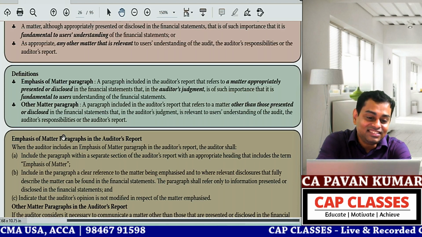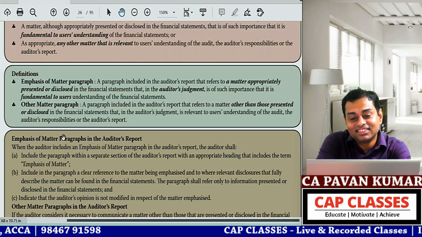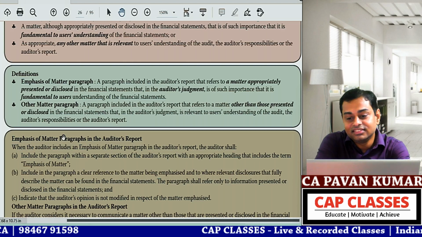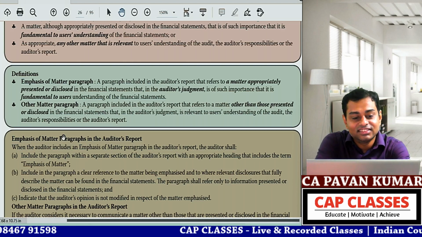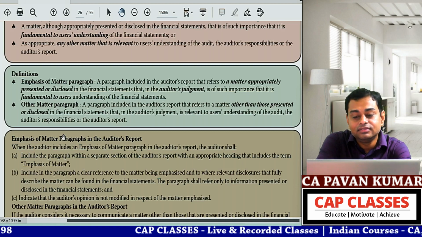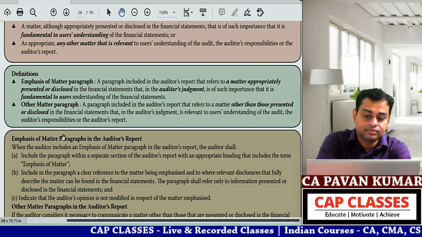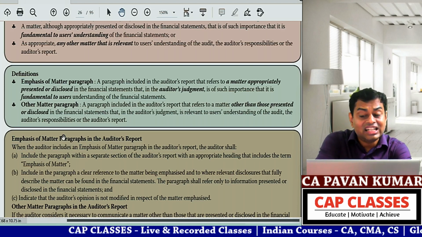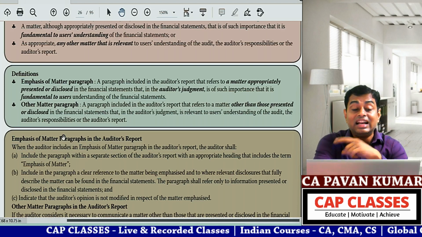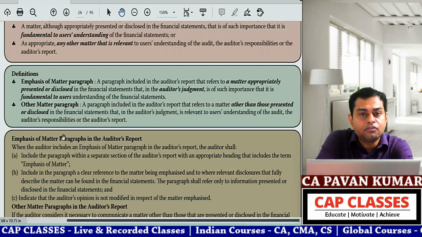Definition: emphasis of matter paragraph. A paragraph included in the auditor's report that refers to a matter appropriately presented or disclosed in the financial statements that, in the auditor's judgment, is of such importance that it is fundamental to users' understanding of the financial statements. I'll give you 10 seconds. All of you read this definition 3 times. Very important.